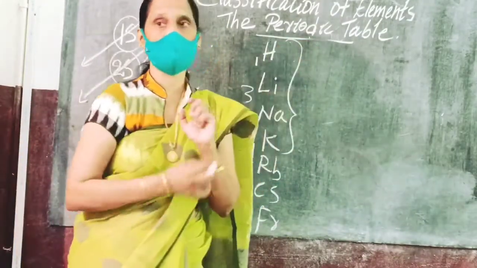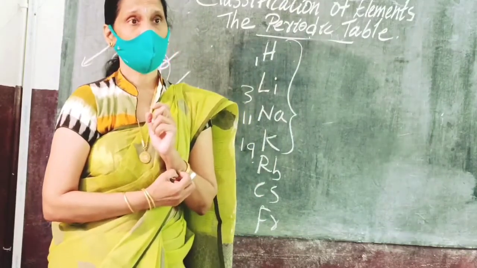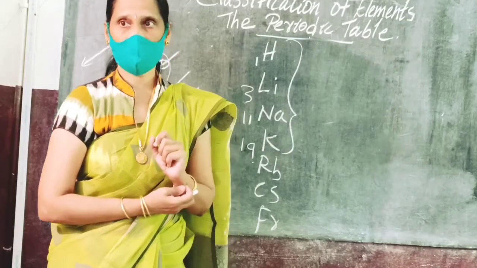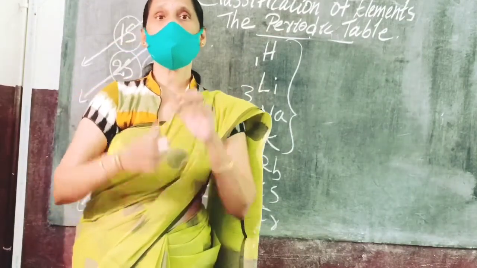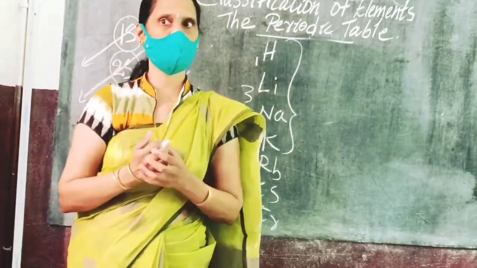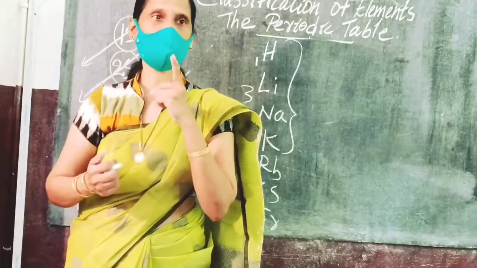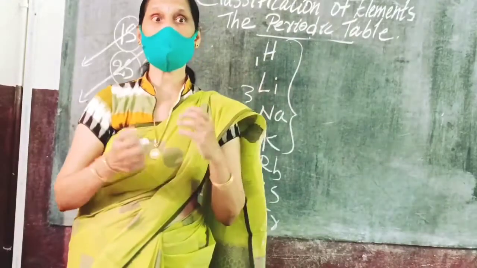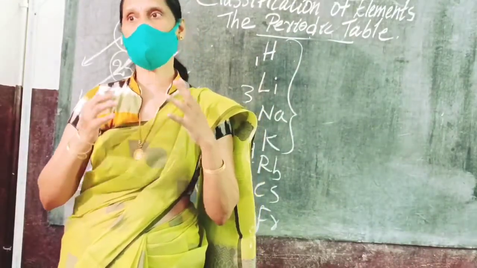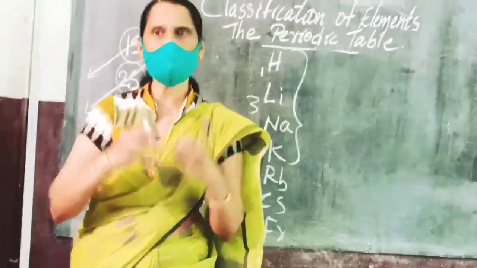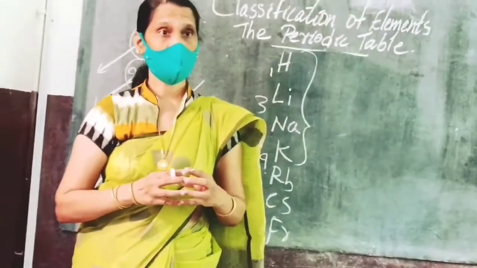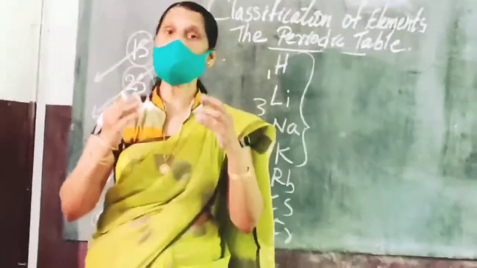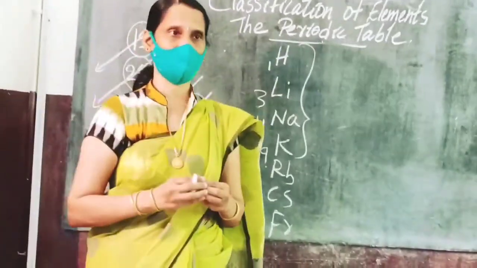See here, hydrogen. Hydrogen has only one shell, and only one electron. That one electron goes to the K shell. Only one shell is enough. But coming to lithium, it has 3 electrons. 3 electrons means it needs a second shell, the L shell also, because the K shell's maximum capacity is 2 electrons.